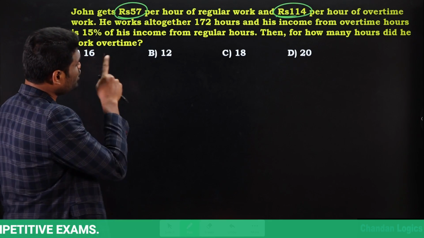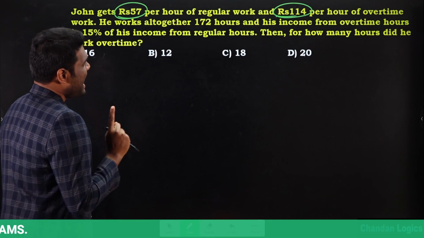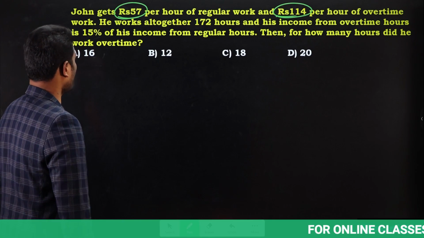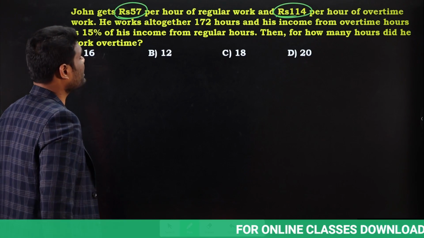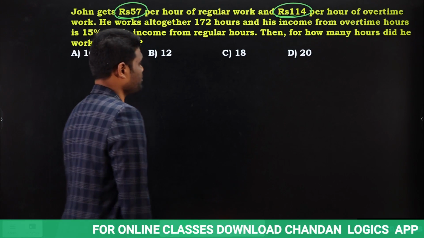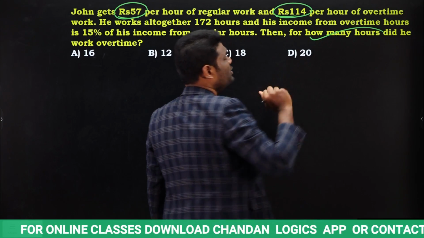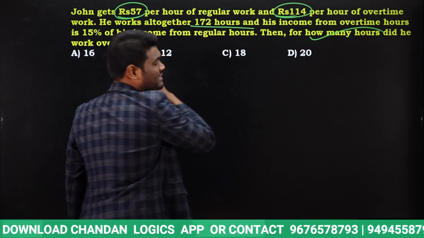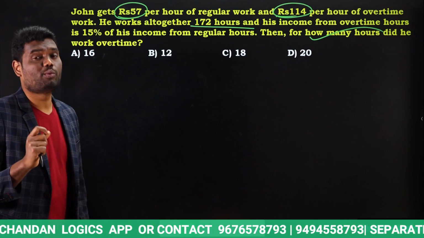He works altogether 172 hours and his income for overtime hours is 15% of his income for regular hours. Then for how many hours did he work overtime? So we need to know how many hours he worked overtime. Total he worked for 172 hours. Out of 172 hours, how many hours did he work overtime?